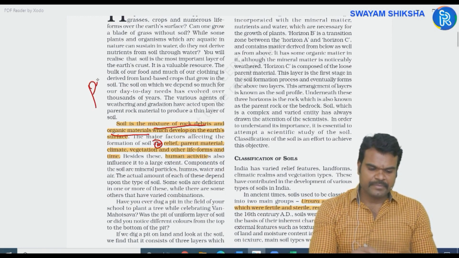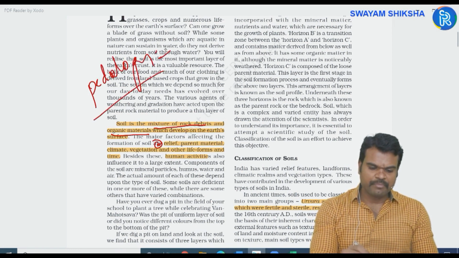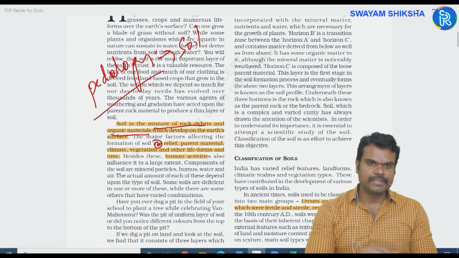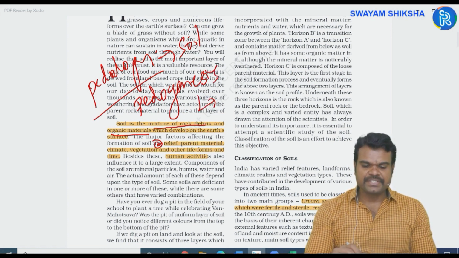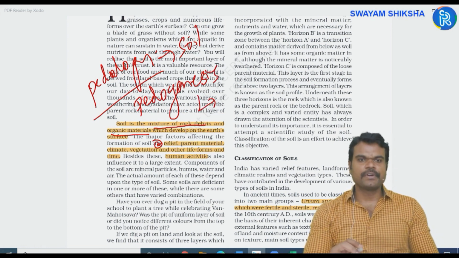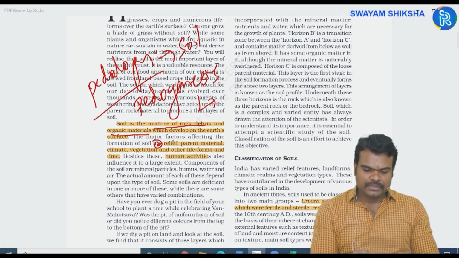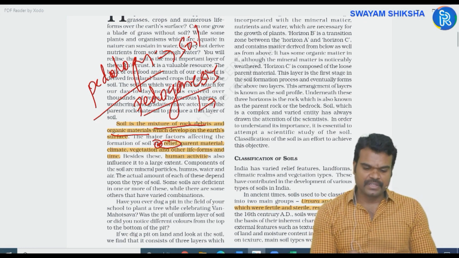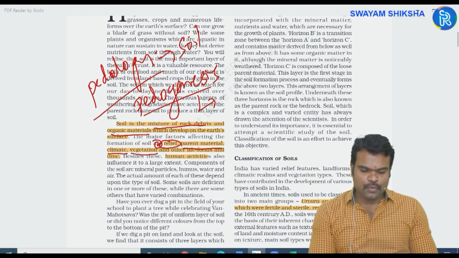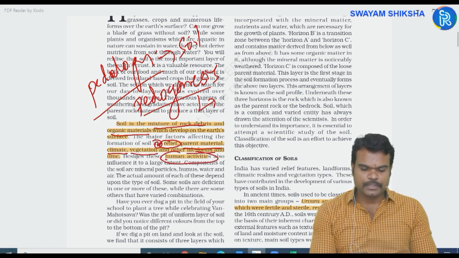See, you have an important term called pedology. Pedology is nothing but the study of soils, and you have the process of pedogenesis. Pedogenesis is nothing but formation of soil or soil forming process. The factors that affect pedogenesis: first one relief, second one parent material, third one climate, fourth one vegetation, and other life forms including human activities.